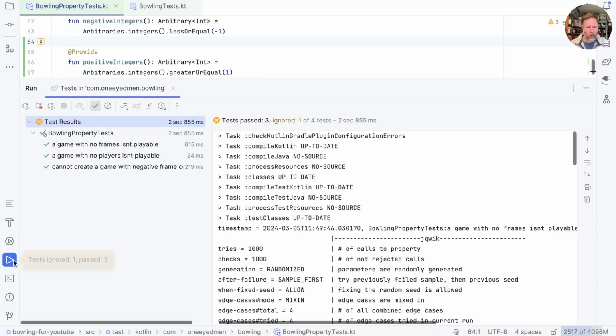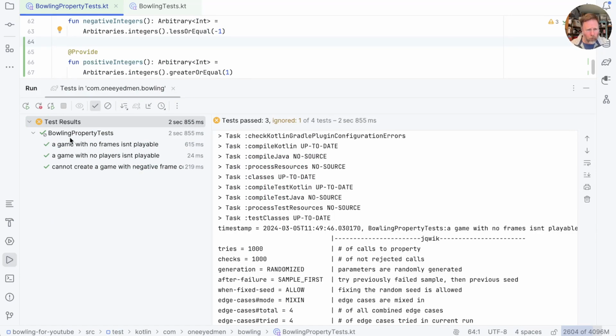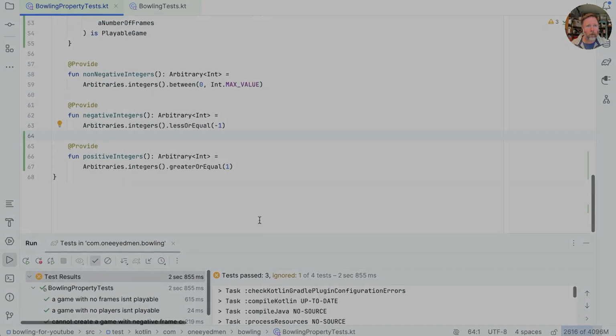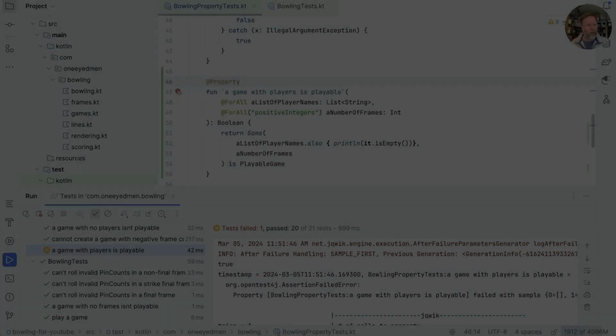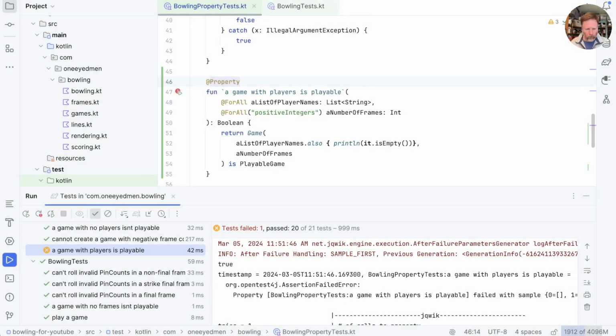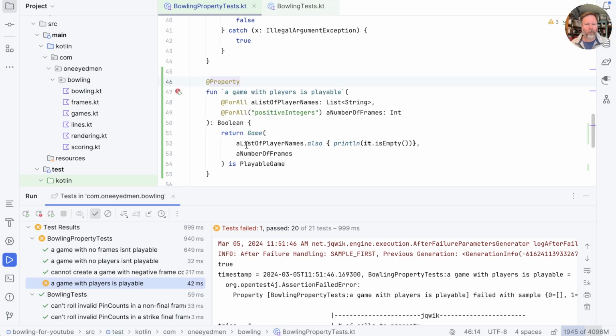And yet, there we are. I do not know what's happening now. Look at this, we don't appear to be running all the tests in bowling property test. Why not? Well, I wonder whether in the edit I'll see how I mess that up. But we do seem to be in a state now where we're running everything I expect to run and getting the results I think we should be getting. So let's take this out. Run.